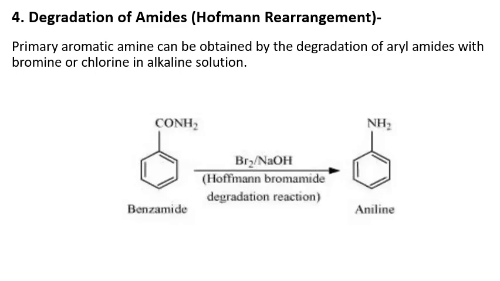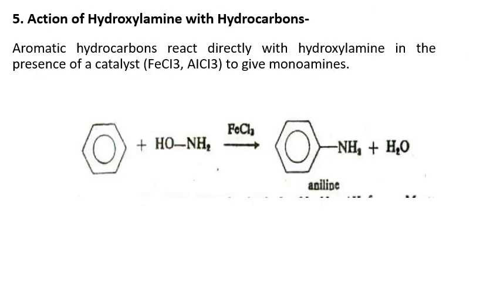Degradation of amide. This reaction is also known as Hofmann rearrangement. In this reaction, primary aromatic amines like aniline can be obtained by degradation of an amide like benzamide with bromine or chlorine in alkaline solution. Next, action of hydroxylamine on hydrocarbons. Aromatic hydrocarbons like benzene react directly with hydroxylamine in the presence of catalysts FeCl3 and AlCl3, which are Lewis acid catalysts, to give amines like aniline.